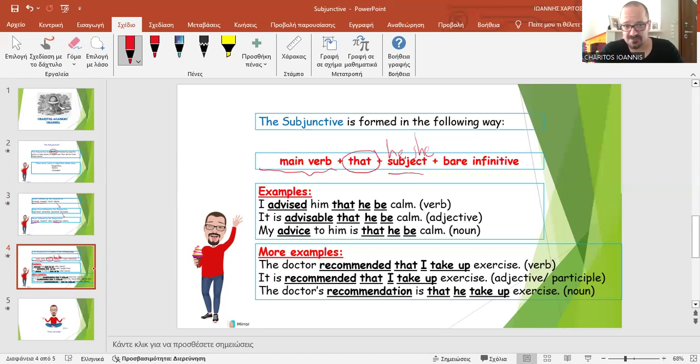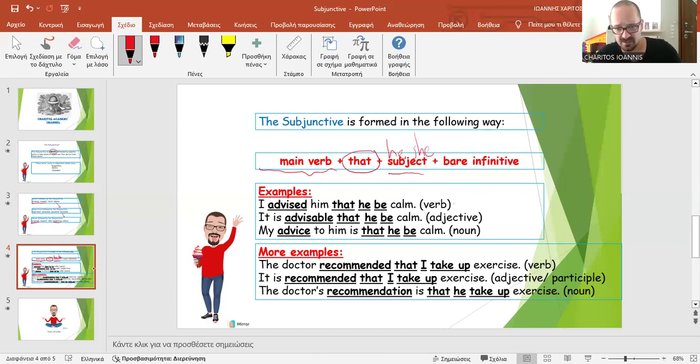So for instance, the bare infinitive of the form ate is eat. The bare infinitive of the form dancing is dance. So main verb, that, and a subject, and then a bare infinitive. Now, I have written here two groups of examples with verbs, adjectives, and nouns.